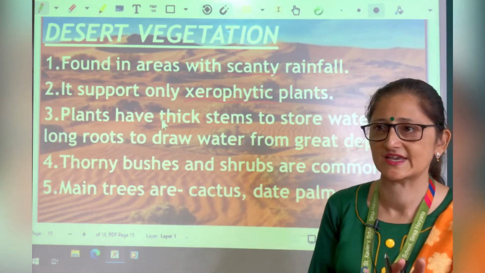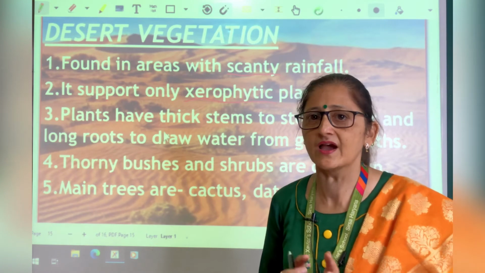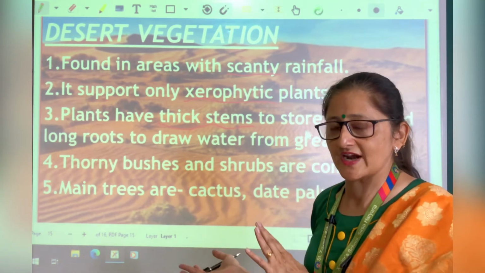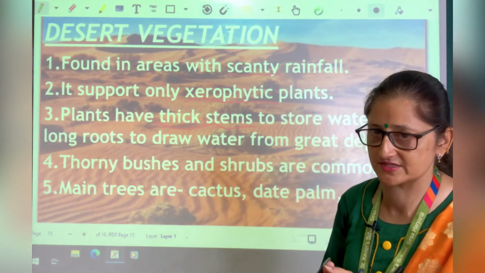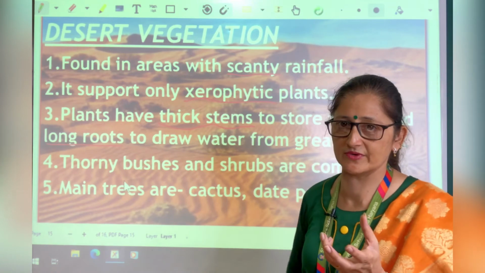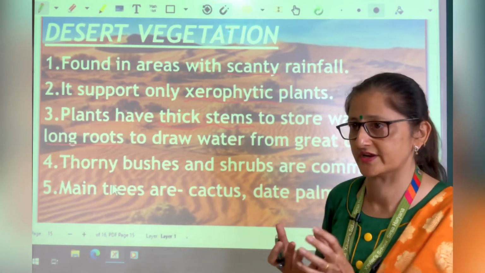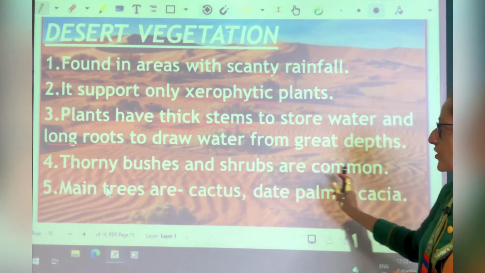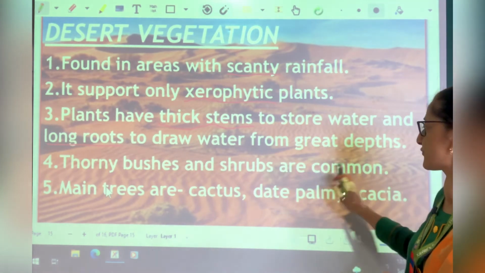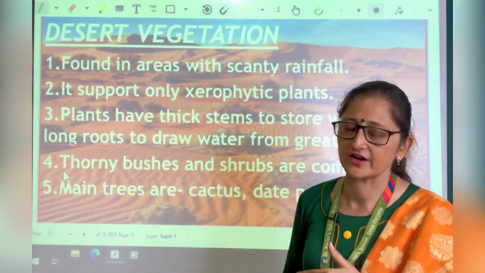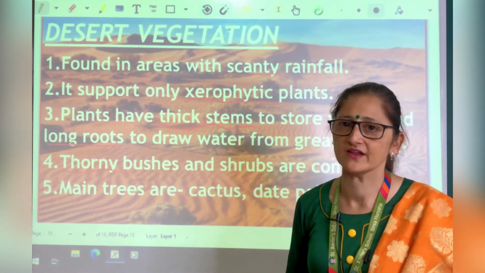As we know, in deserts cactus are found, and they have needles so that less evaporation can take place. And they have a succulent stem so that they can store water in them. Plants have a thick stem to store water and long roots to draw water from great depth, because in desert regions the underground water level is very low.